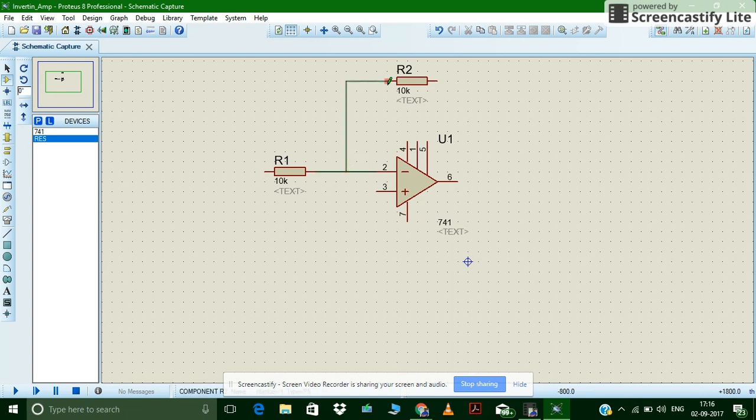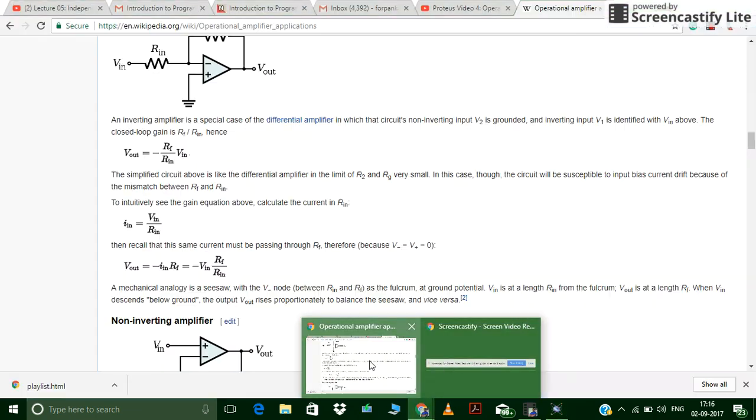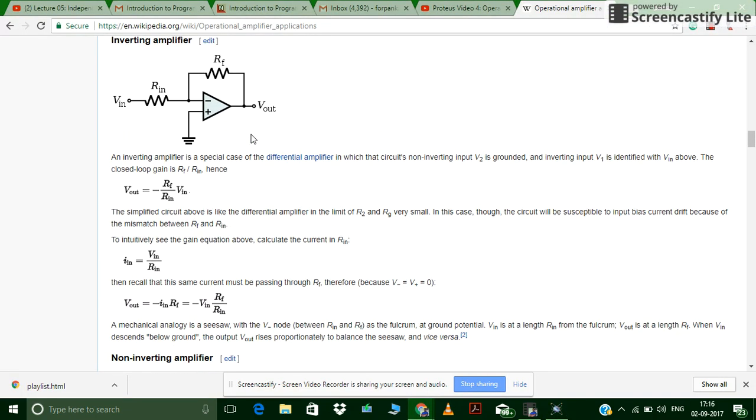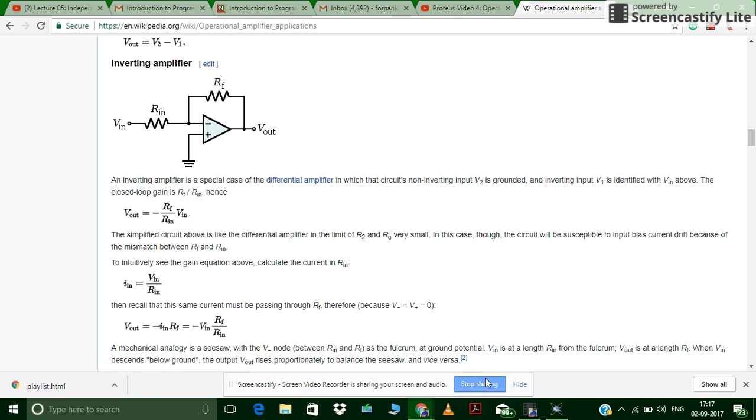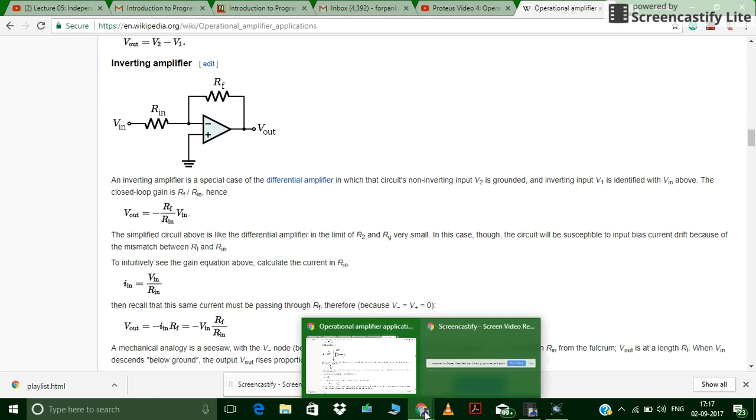Tap and connect. Tap and connect to pin 6. Actually we already saw the circuit diagram. According to this we have to make our circuit. Later on we will give all the values of RF, Vin, VEE.